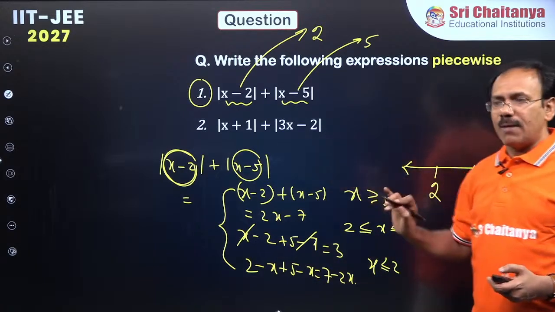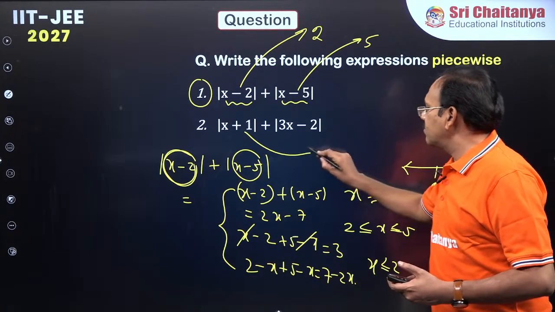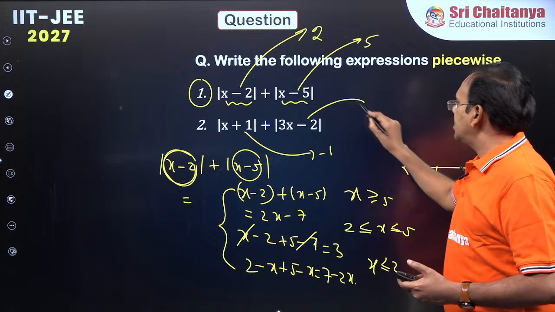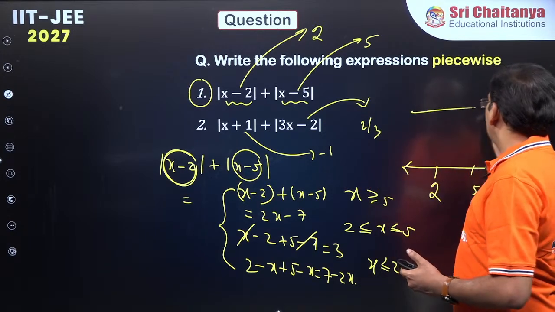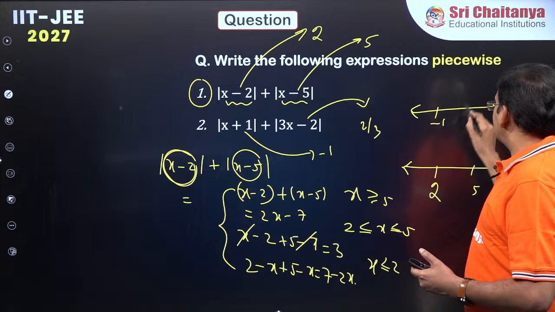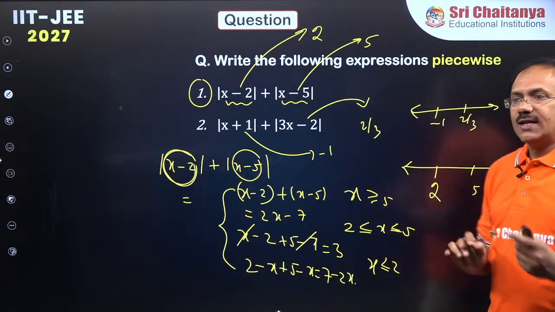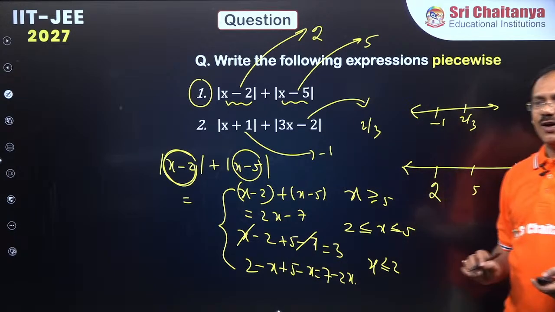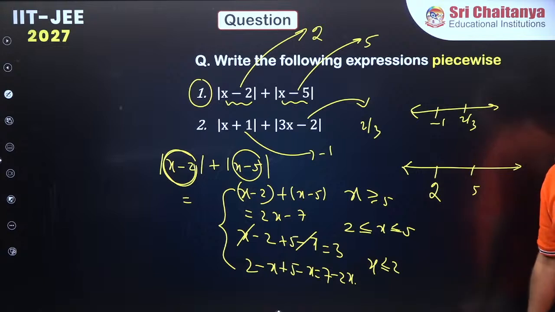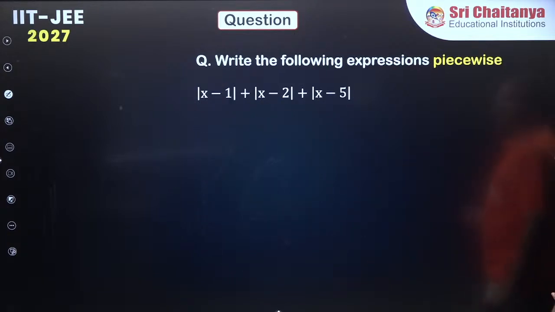Similarly, the second problem you try later. This becomes 0 at minus 1. This becomes 0 at 2 by 3. Take the number line, minus 1 smaller, 2 by 3 here. You are going to get 3 cases. Okay? Right, everyone? Clear? Next.